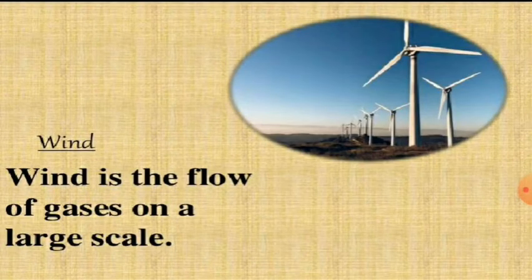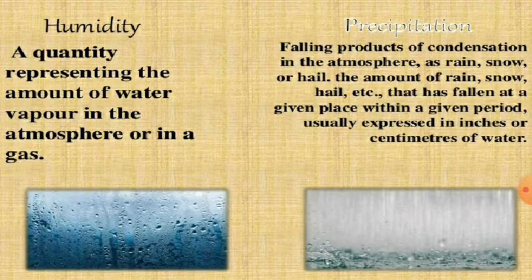The next element is wind. Wind is the flow of gases on a large scale. Simple. Now, humidity. Humidity is a quantity representing the amount of water vapor in the atmosphere or in a gas, meaning the amount of water vapor present in the atmosphere is called humidity.